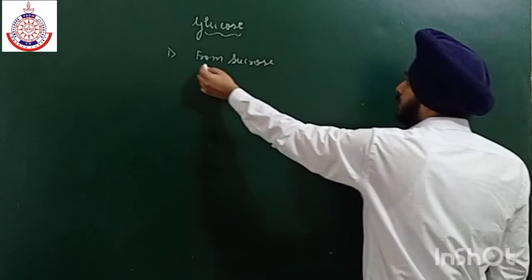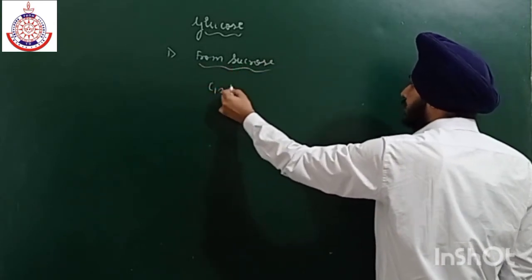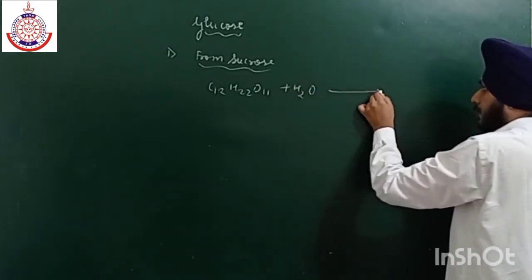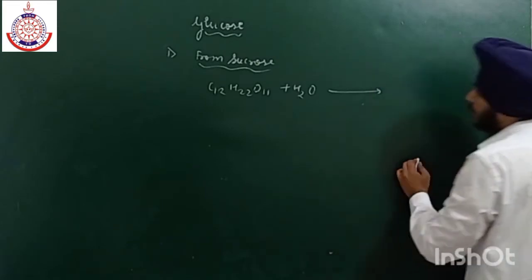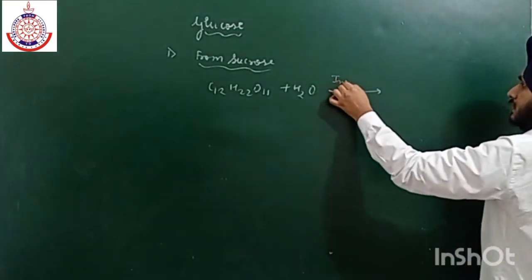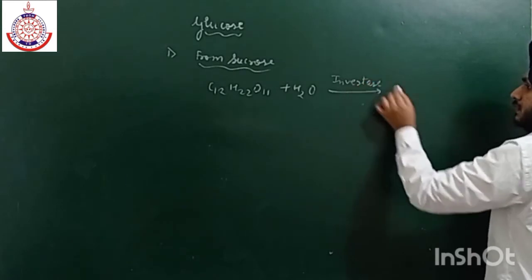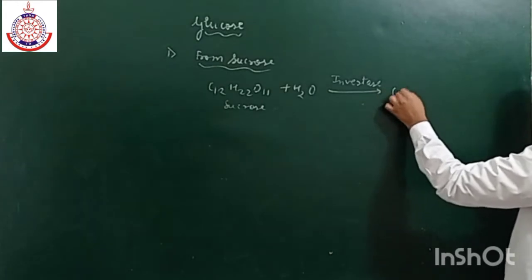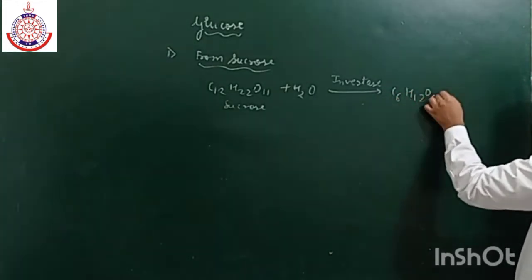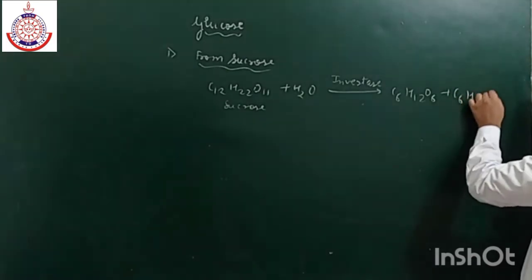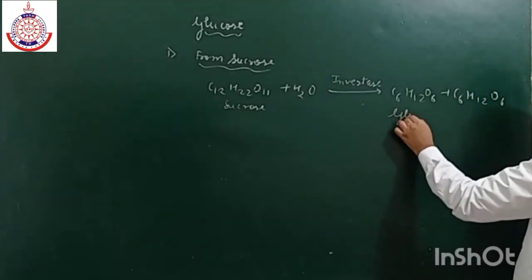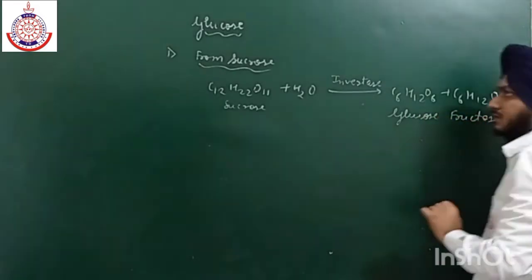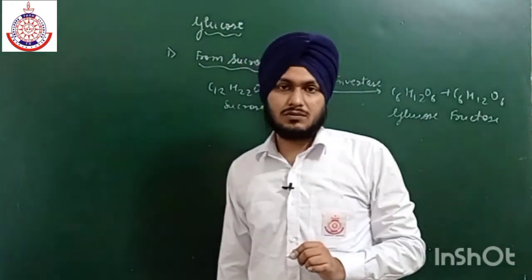The reaction is: C12H22O11 reacts with water in the presence of an enzyme known as invertase. In the presence of invertase, sucrose gives C6H12O6 plus C6H12O6. One is glucose and the other one is fructose. This is a very easy method to prepare glucose.